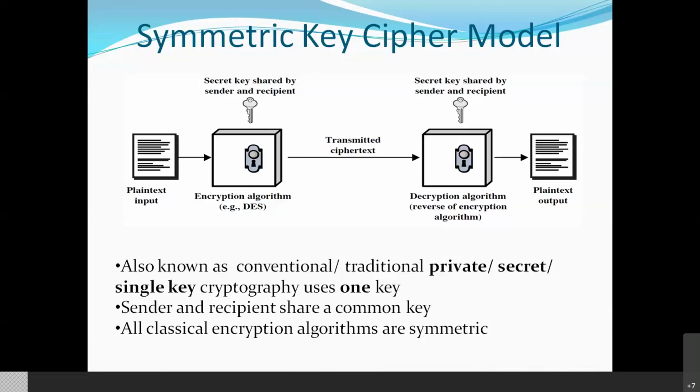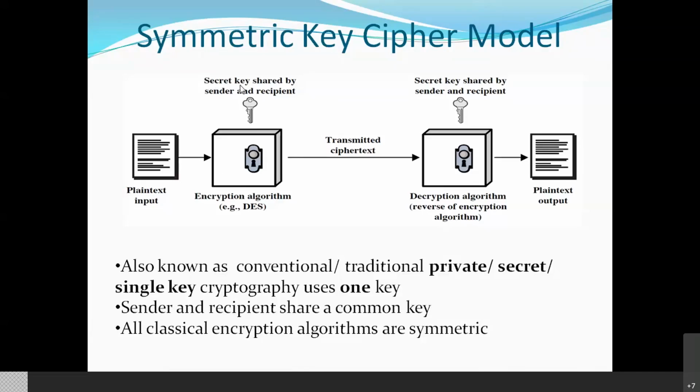Yesterday you saw the Caesar cipher method or these traditional methods, right? So the exact reverse process is done to get the plain text. So in symmetric key, what I wanted to say is that the same key is used to encrypt and the same key is used to decrypt. That is why it is known as a symmetric key algorithm. In the diagram you can see plain text, the encryption algorithm, and the key used in symmetric key is known as the secret key.